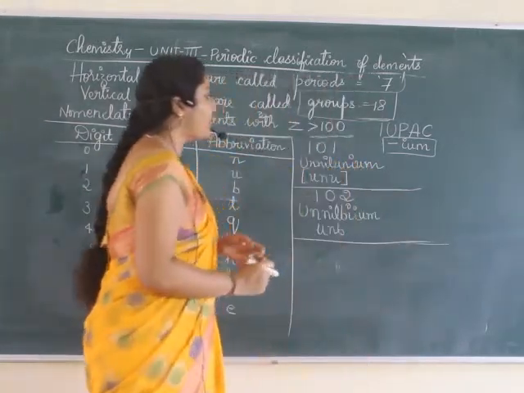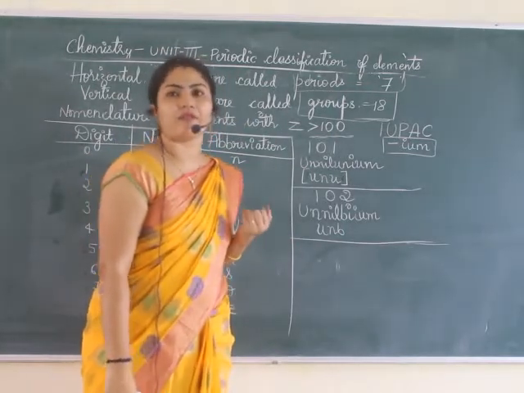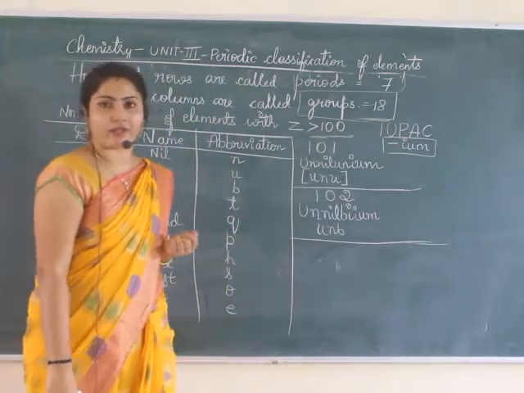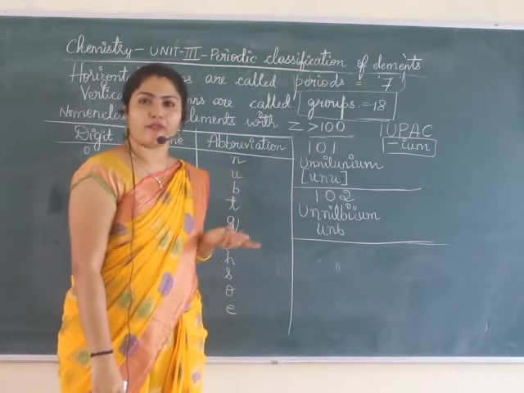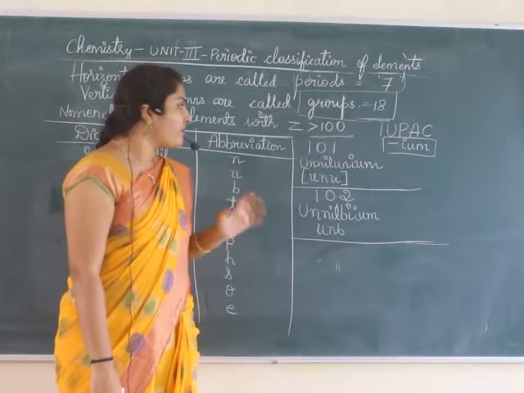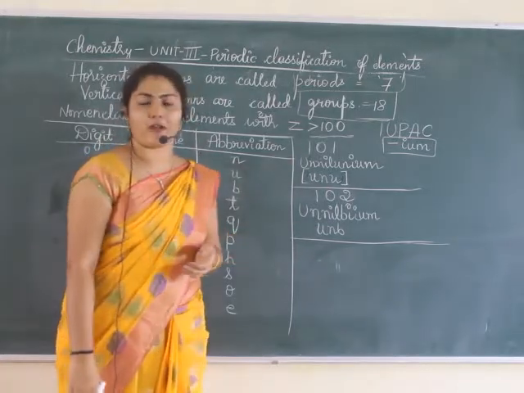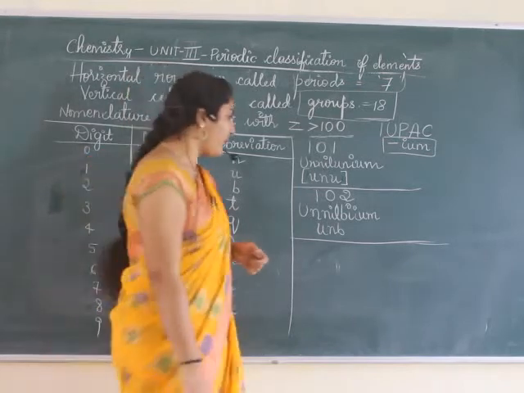So up to around 111 elements, they have given different names, named after the discoverers. Mendelevium, Rutherfordium, Roentgenium, you see. All the names are given, based on the discoverers. But the IUPAC way of nomenclature is this.